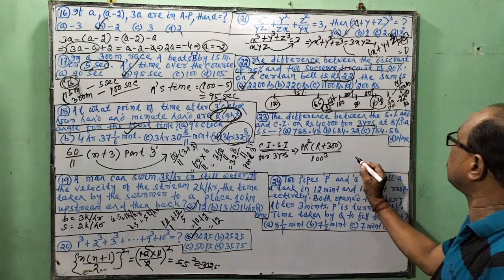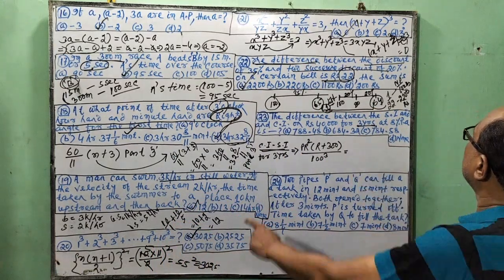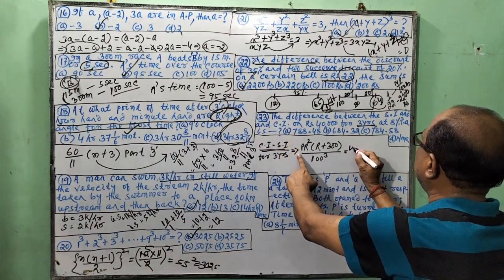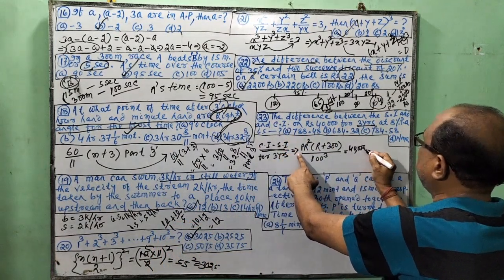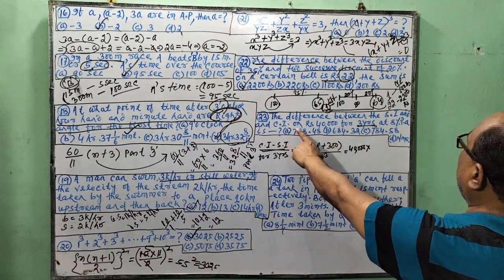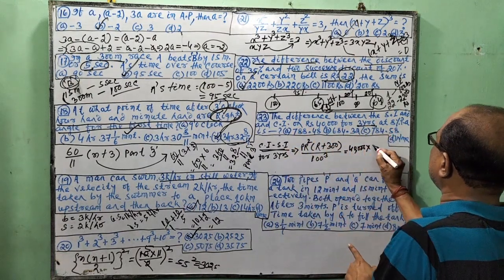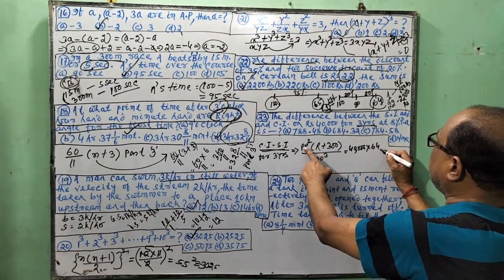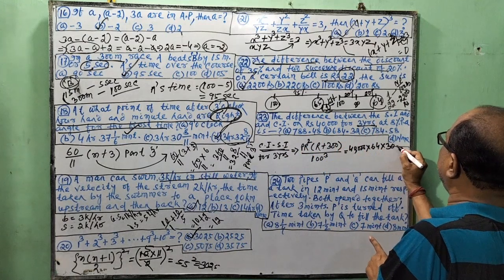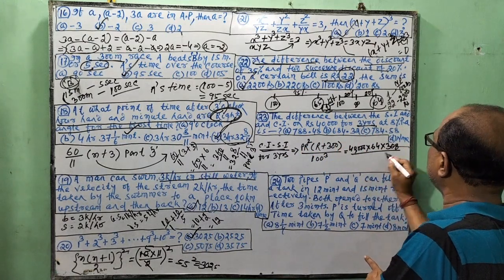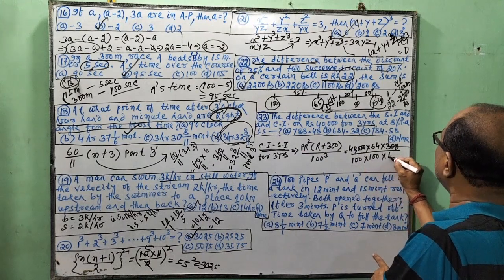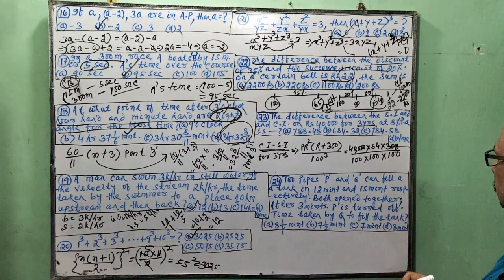So what is given? 40,000 is P. R square, R is 8%, so 8 square is 64, into 8 plus 300, that is 308, by 100 into 100 into 100.